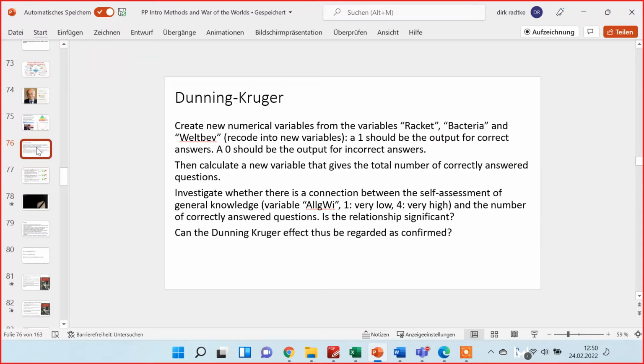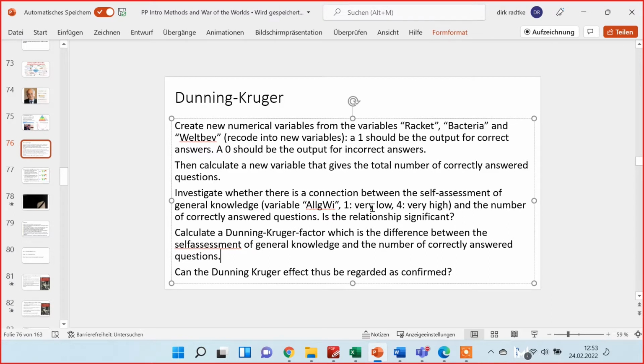So we'll proceed in the following way. We will have a look at these variables, racket, bacteria and world population, and recode them into new variables where we have a 1 for every correct answer and a 0 for every incorrect answer. Then we will add all the correct answers so that we have a new variable in the end with the number of correct answers for every participant.